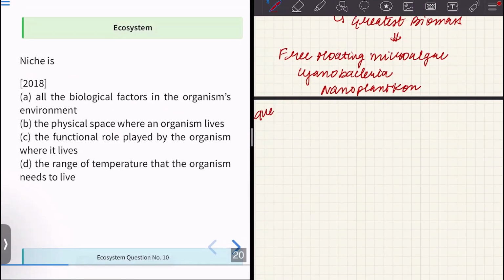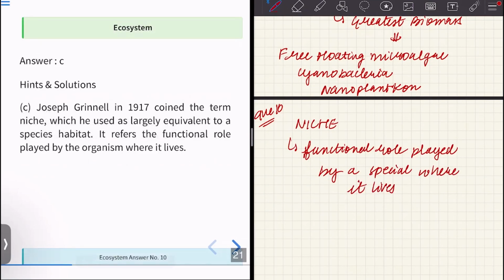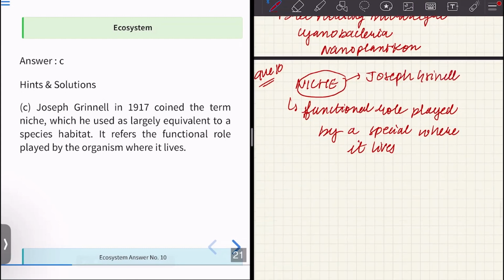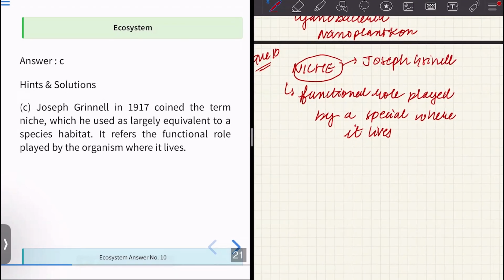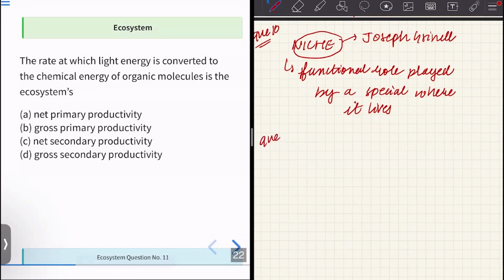Moving on to the next one. What is niche? Question number 10. So niche is actually the term given to the functional role played by a species where it lives. Okay. So who coined this term? Niche was coined by Joseph Grinnell. Okay, so it is a functional role. A species, wherever it is present, forms a part of the ecosystem and it has certain functions that it has to play.